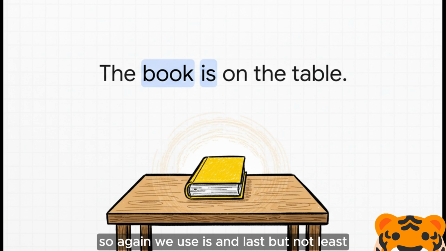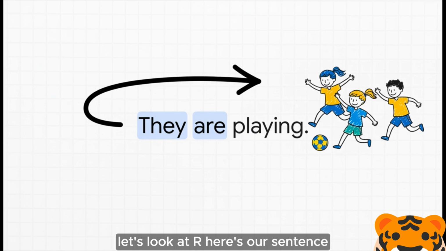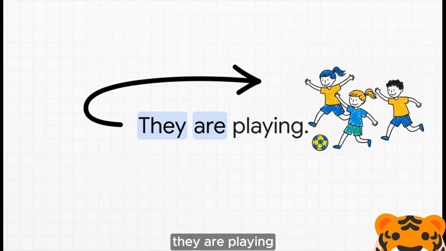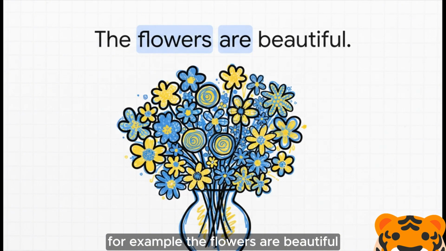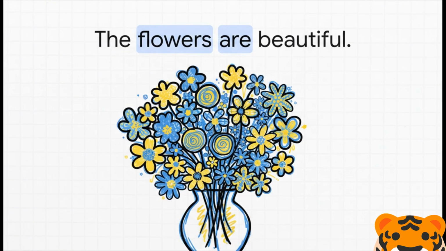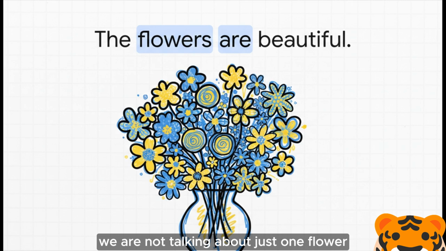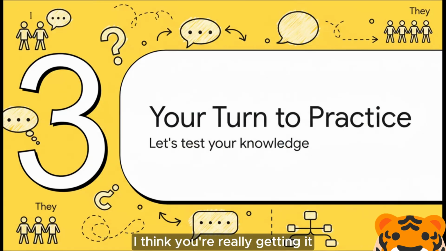And last but not least, let's look at are. Here's our sentence. They are playing. Now, they means it's more than one person, so we use are. It also works for many things. For example, the flowers are beautiful. We are not talking about just one flower. We are talking about lots of them, so we use are. It makes sense, doesn't it? You are doing so well. I think you're really getting it.